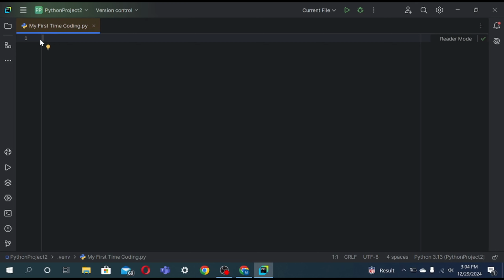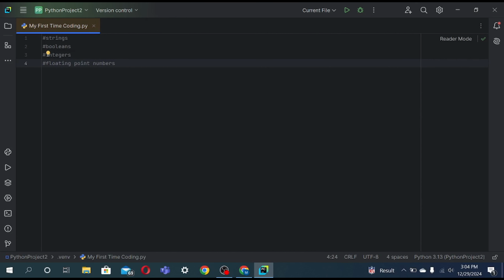So in Python there are 4 basic data types: strings, booleans, integers, and floating point numbers, or you can say floats for short.